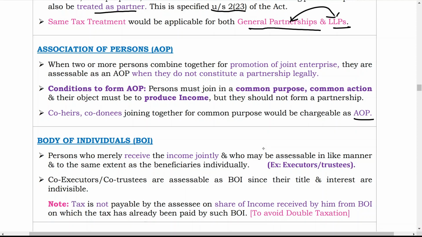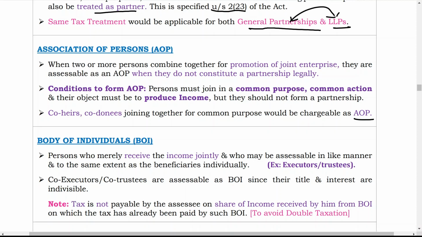Body of individuals: persons who merely receive the income jointly and who may be assessable in like manner and to the same extent as the beneficiaries individually. For example, executors and trustees. So they are considered as a body of individuals. Co-executors and co-trustees are assessable as BOI since their title and interests are indivisible. Means if a person is a co-executor or co-trustee, in that case also they are considered as part of BOI.